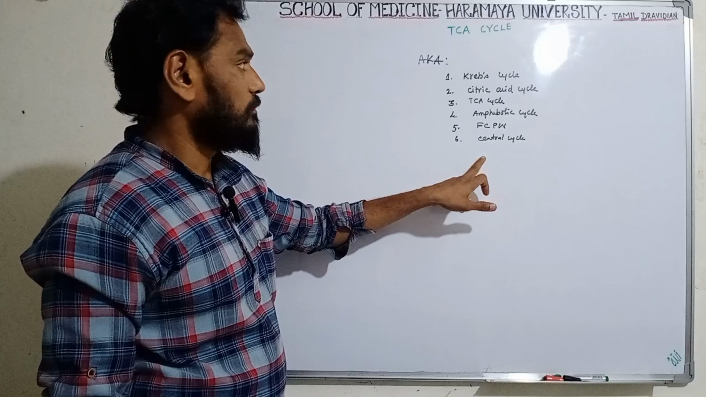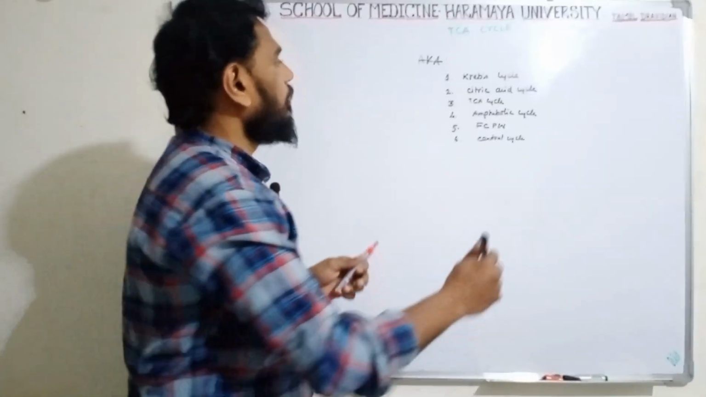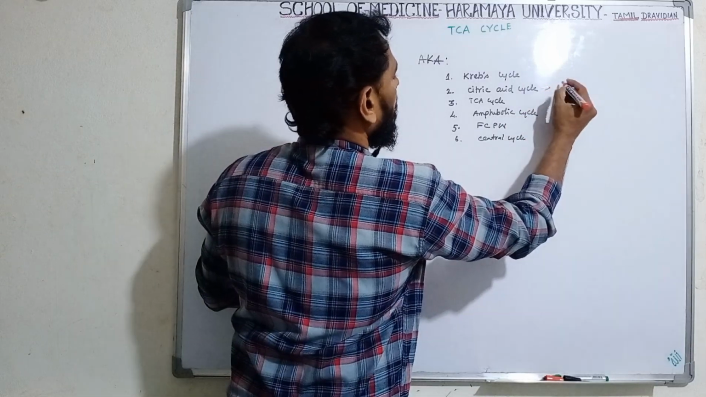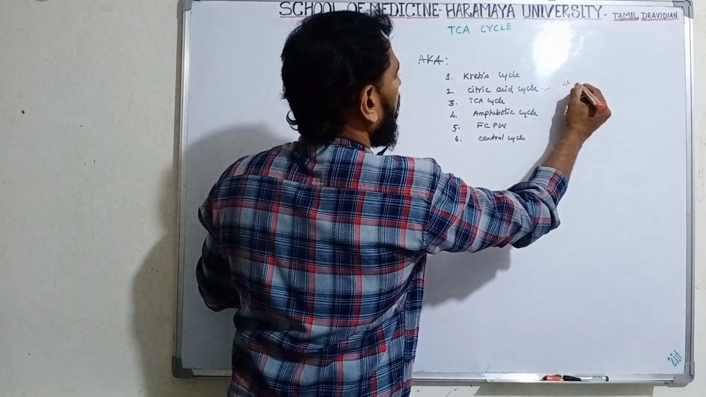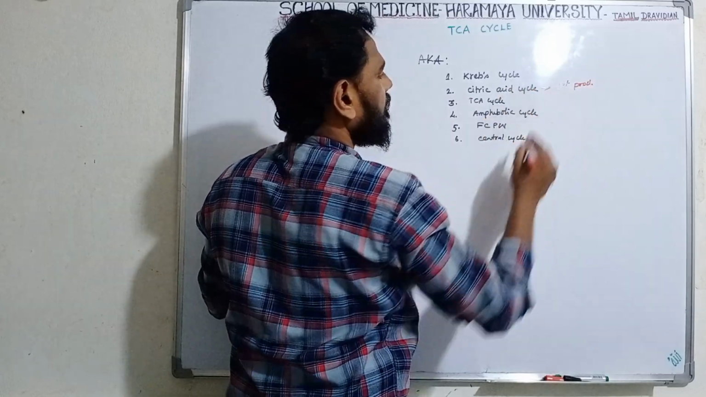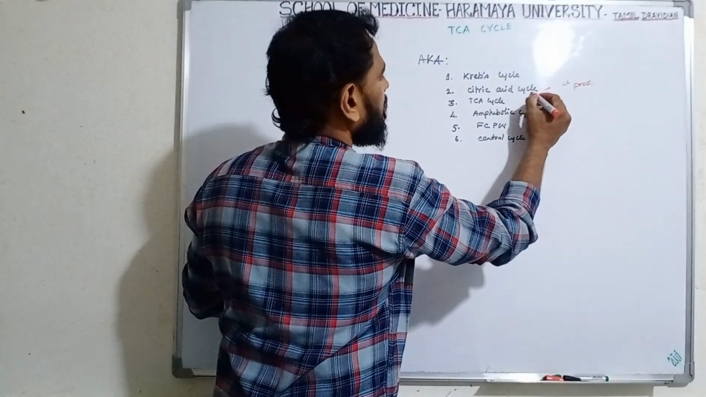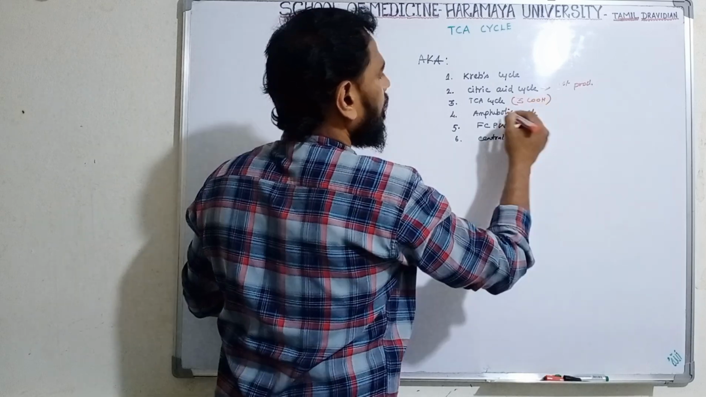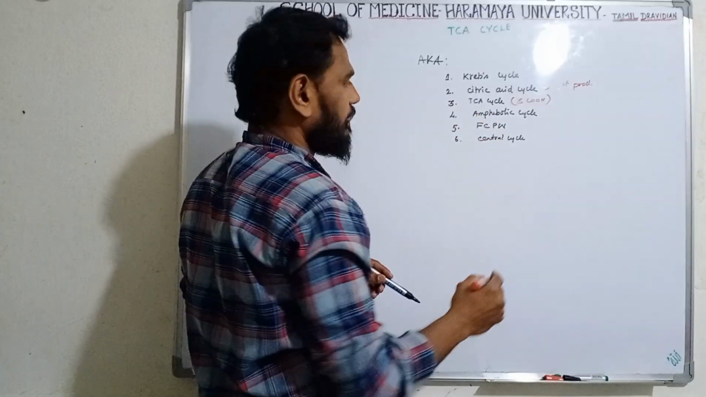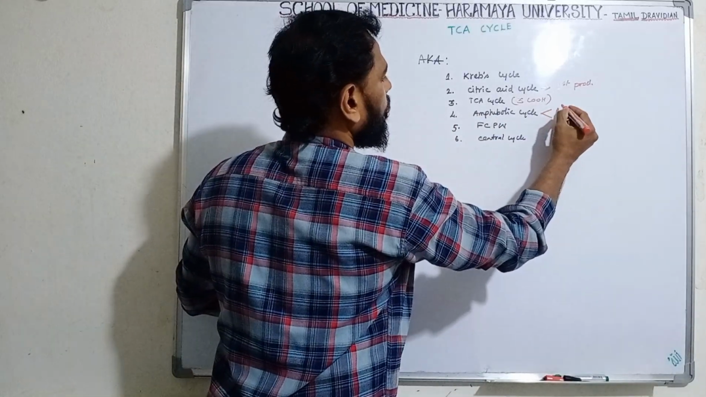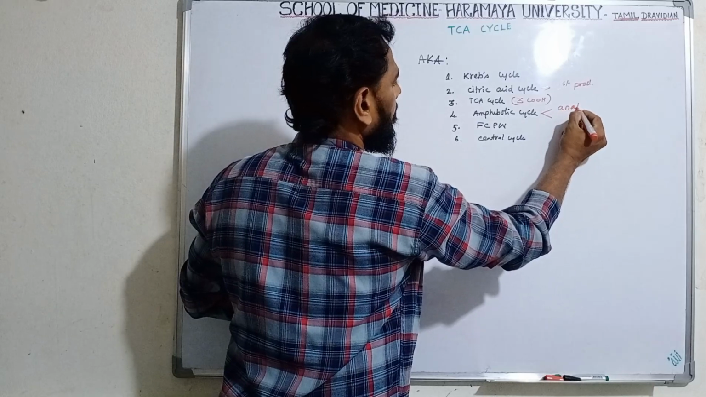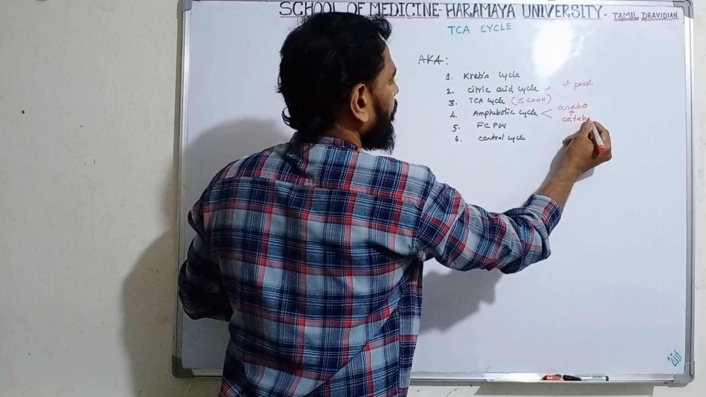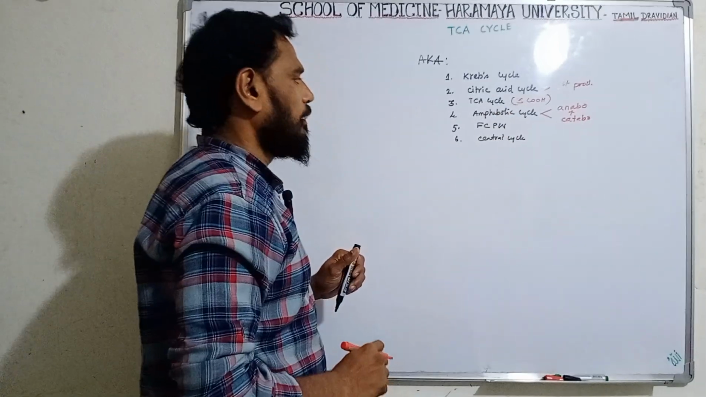The first product of the TCA cycle is citric acid, hence it is called the citric acid cycle. And citric acid contains 3 carboxylic groups in its structure, hence the name tricarboxylic acid. Amphibolic means it contains both anabolism plus catabolism, so hence it is called the amphibolic cycle.